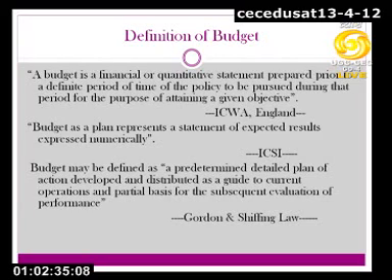So when we state that we have to achieve X or Y goal, and we define that goal in numbers, then it is a budget. But it needs to be for a specific period of time. It means the budget is never for an unknown period. Our budget could be for a day or a week or a month or a year.